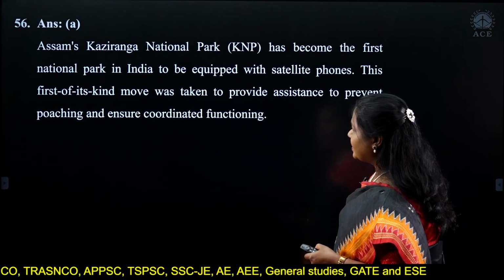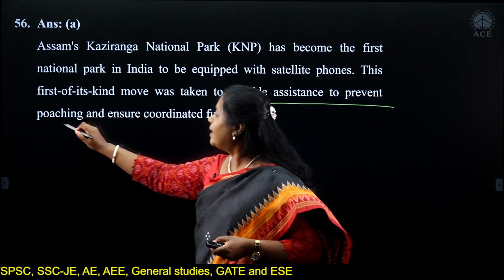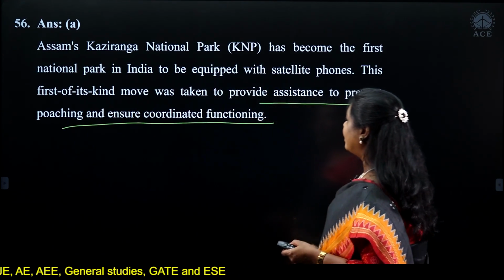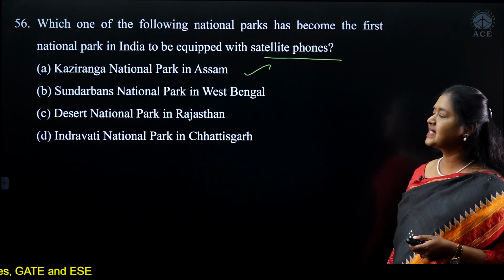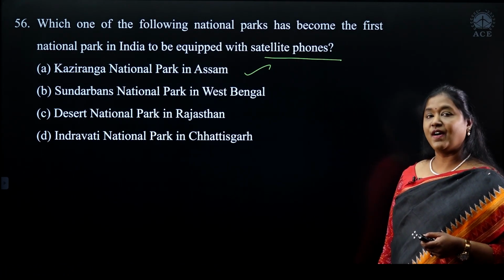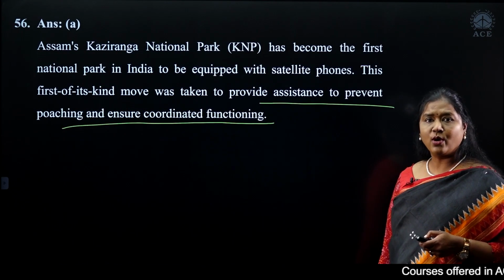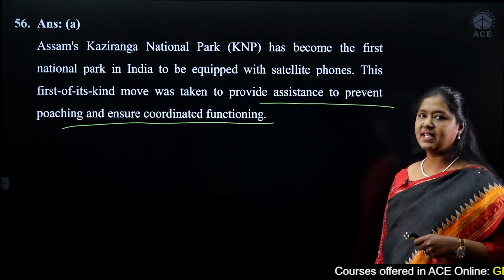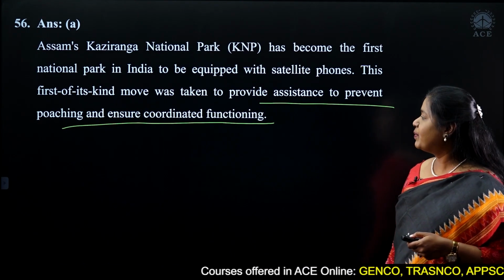It was done to provide assistance to prevent poaching and ensure coordinated functioning. Why? Which animal is very famous in Kaziranga National Park? We have the one-horned rhino, and that is found only in Kaziranga. That is the reason we need to protect it, and it is poached. Therefore, this is to provide assistance to prevent this poaching.